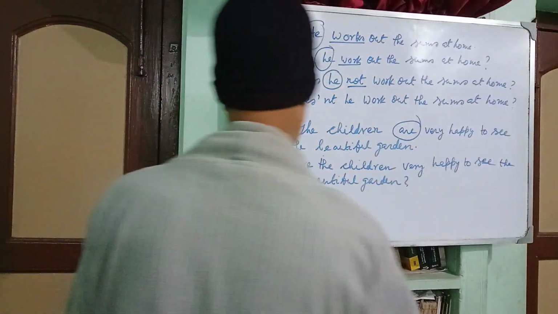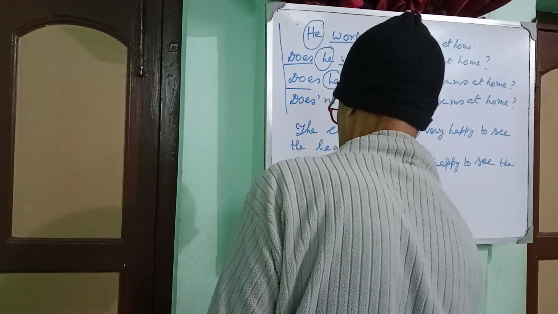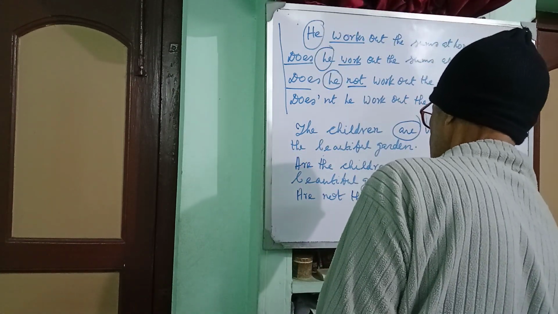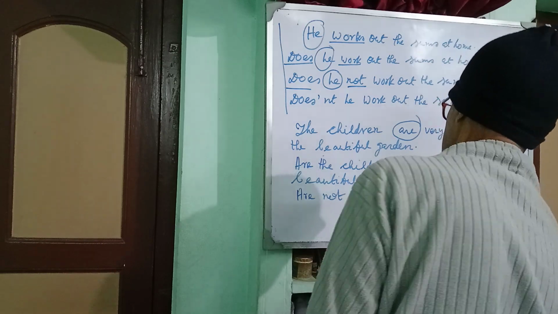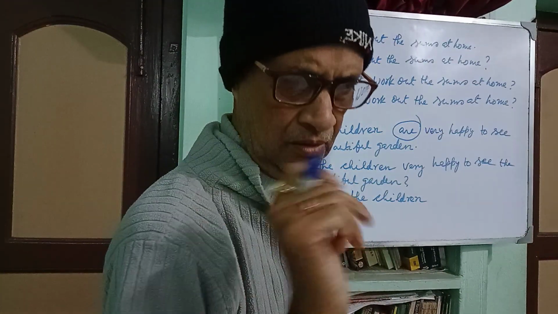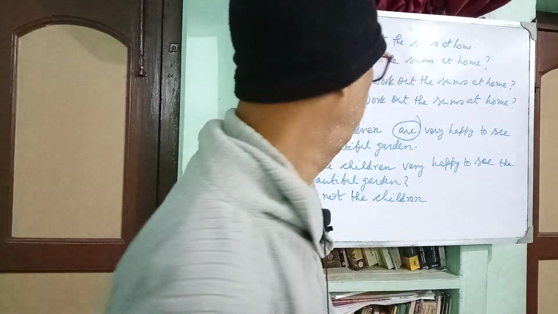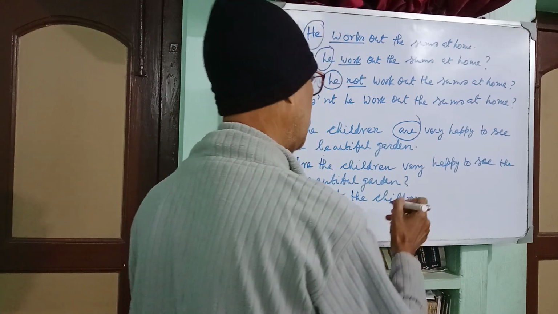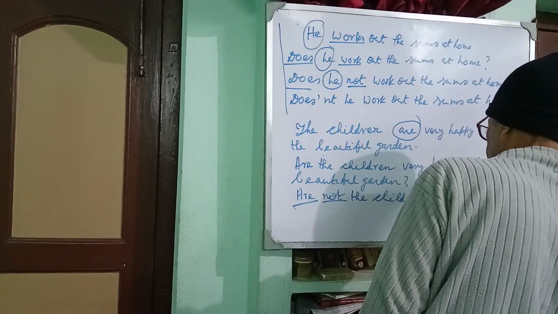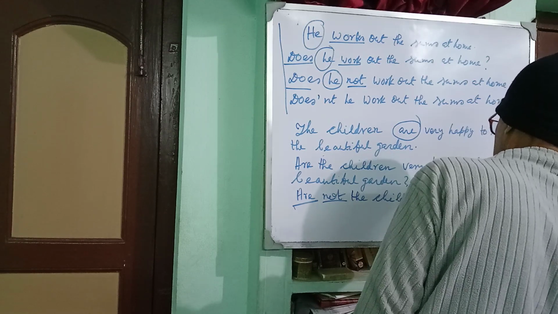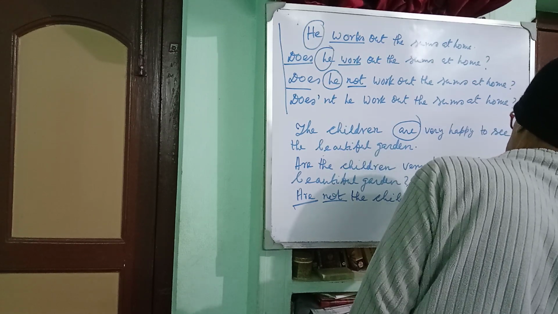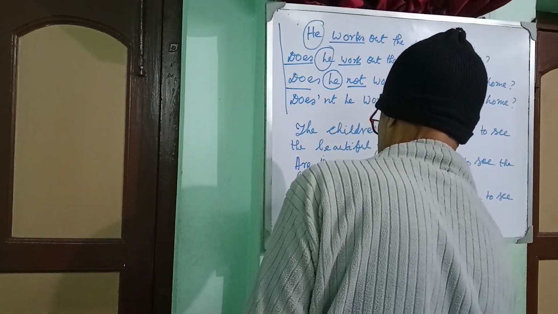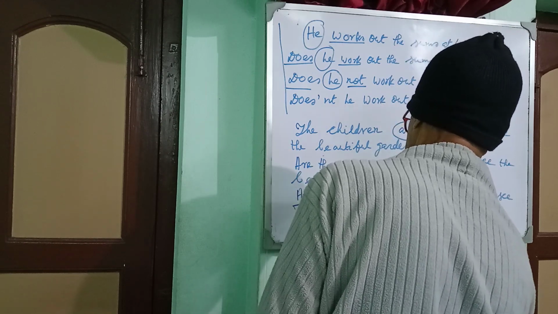Are not the children, as children is noun, it is not pronoun, not will take its place just after are. Are not the children very happy to see the beautiful garden? Okay?